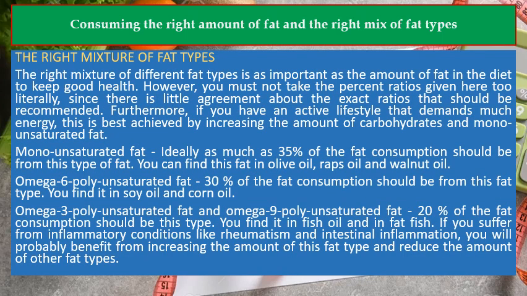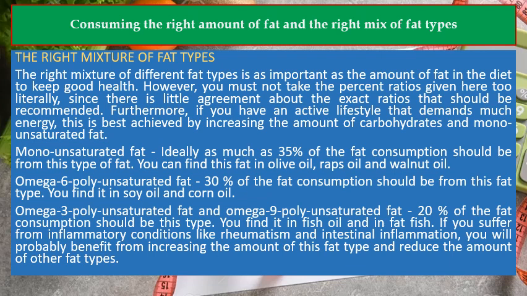The right mixture of fat types. The right mixture of different fat types is as important as the amount of fat in the diet to keep good health. However, you must not take the percent ratios given here too literally, since there is little agreement about the exact ratios that should be recommended. Furthermore, if you have an active lifestyle that demands much energy, this is best achieved by increasing the amount of carbohydrates and mono-unsaturated fat. Mono-unsaturated fat. Ideally as much as 35% of the fat consumption should be from this type of fat. You can find this fat in olive oil, rapeseed oil and walnut oil.